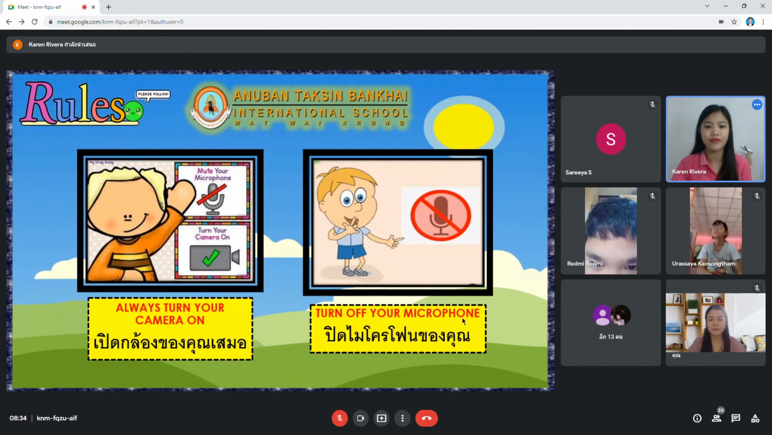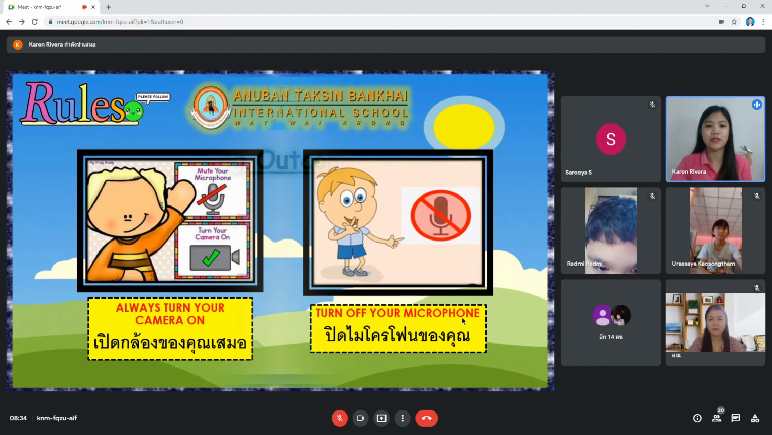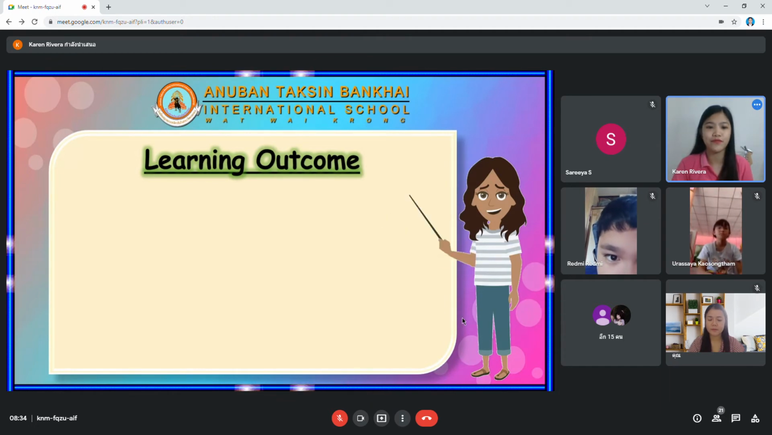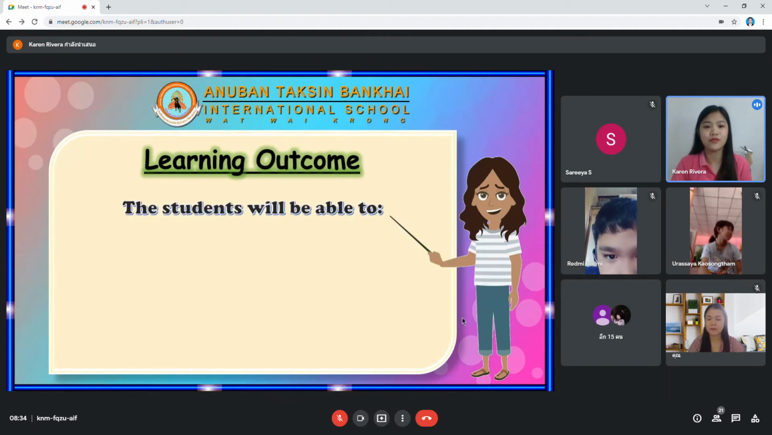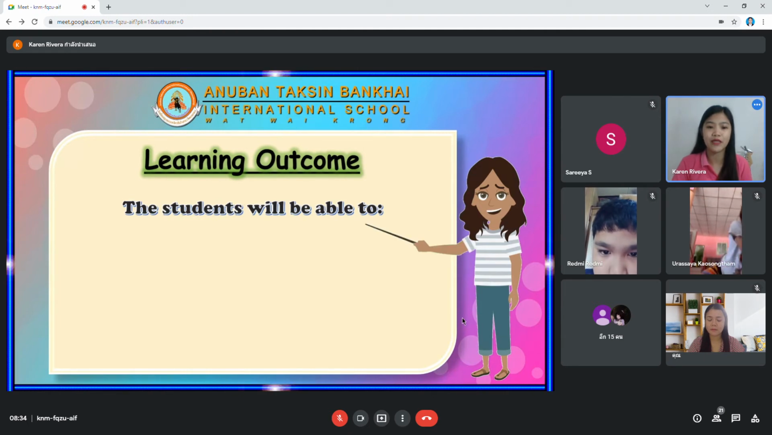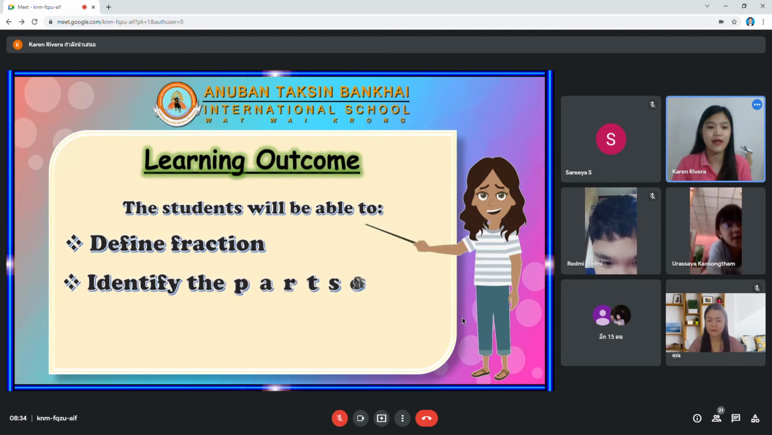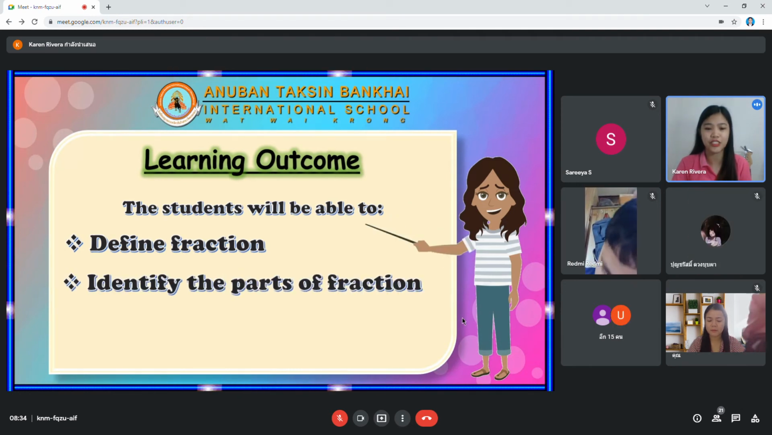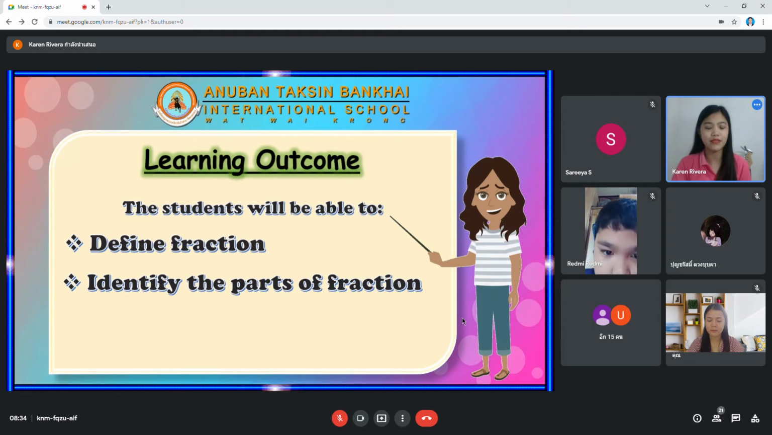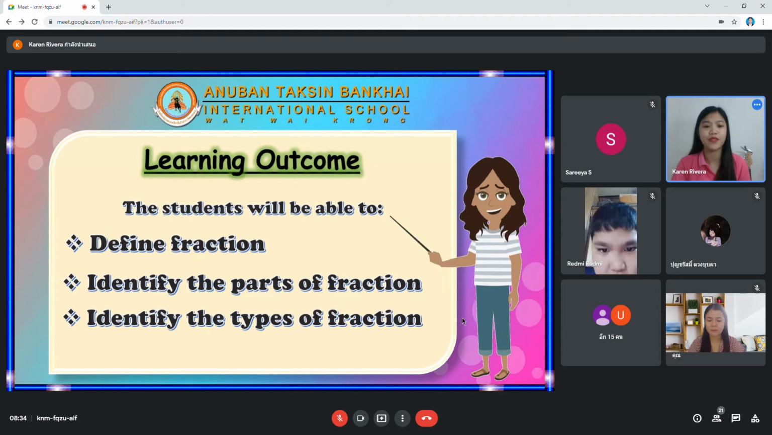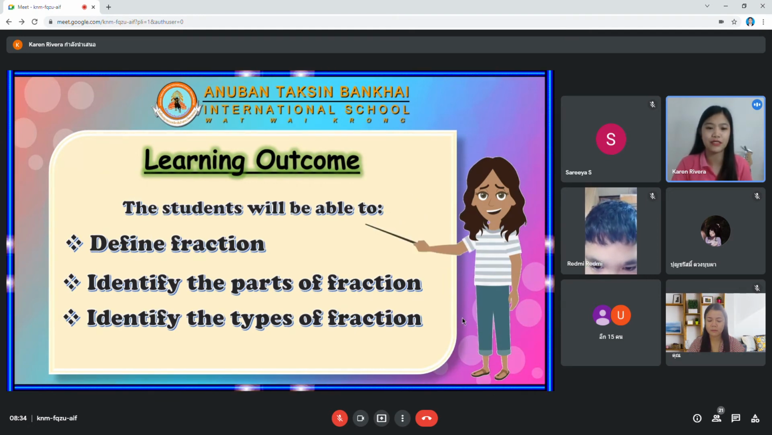Now, let's proceed to our learning outcome, which is the thing that you will learn today. Students will be able to, first, define fraction. Second, identify the parts of fraction. And the third one, identify the parts of fraction. So, in our discussion, we will encounter all these objectives.